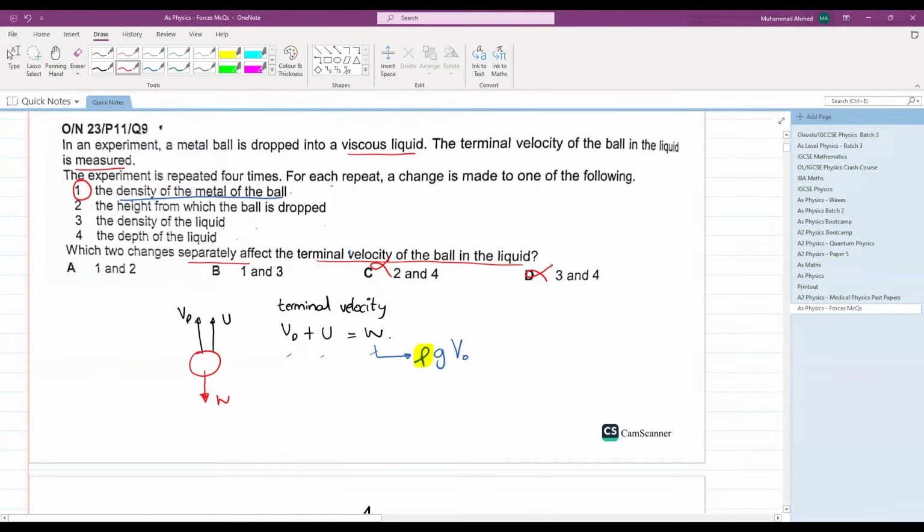Perfect. The height from which the ball is dropped does not matter. The density of the liquid also matters. Why? Because the formula of upthrust was what? Density of liquid times g times volume of the object that is immersed. Can you see density of the liquid affects the upthrust? If it affects the upthrust, it will affect the terminal velocity reached. So B is your answer.